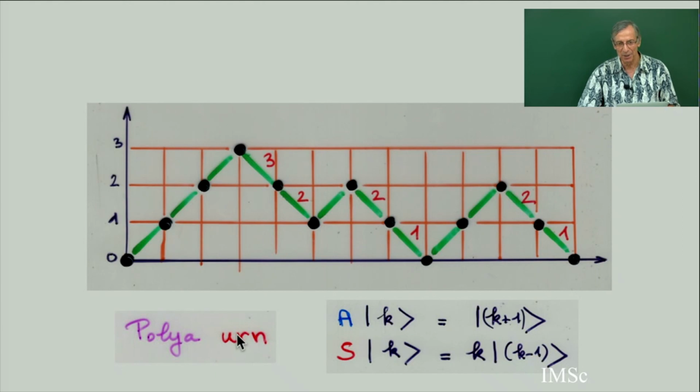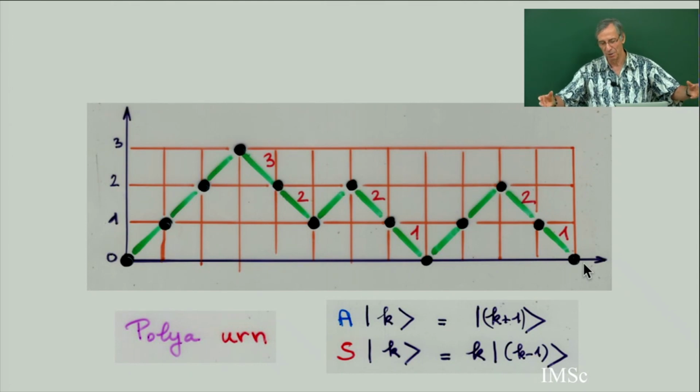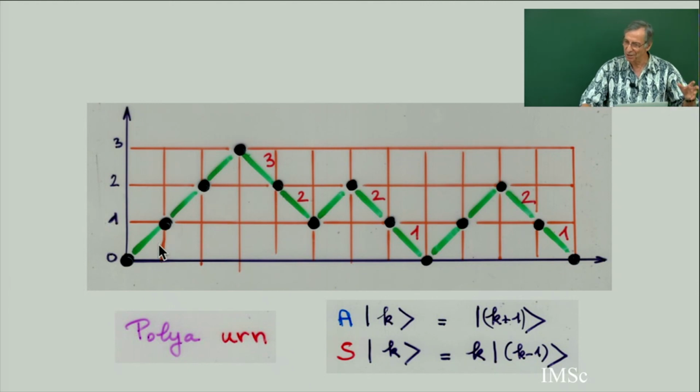So here is a Polya urn. Suppose you start with an empty bag, and you add a ball, a second ball, a third ball. The height of this path will give you the number of balls, and suppose you go back to the origin, that means at the end, the bag is empty. So you start from an empty data structure, or empty bag of balls, and then you finish empty. Each time you add a new ball, you increase by 1, or you decrease by 1, so you go northeast or southeast. So the history, we call it the history, the sequence of all states of the bag, will be encoded by what is called a Dyck path.